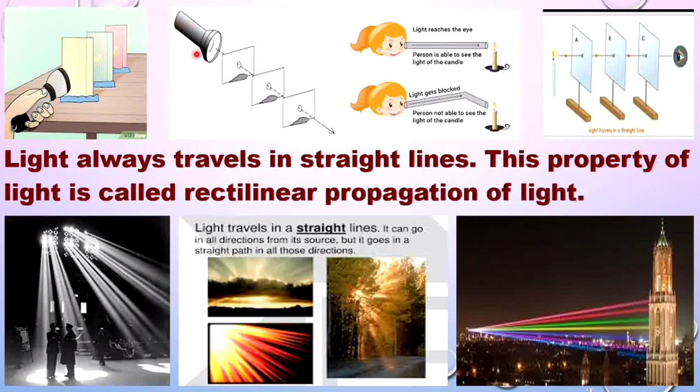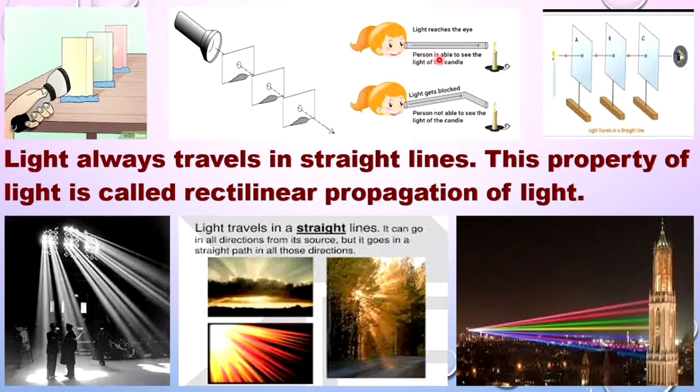Then secondly, make the holes in the second cardboard a little upwards. It's not collinear with the holes in the first and the third one. Then you cannot see the light passing through the holes. This simple experiment says that light always travels in a straight line.